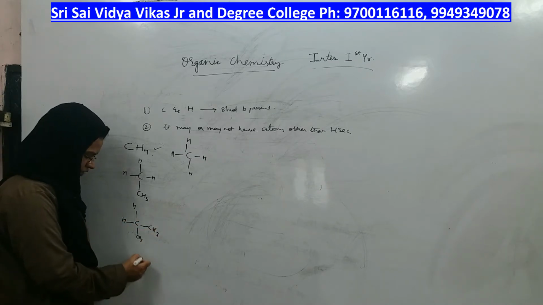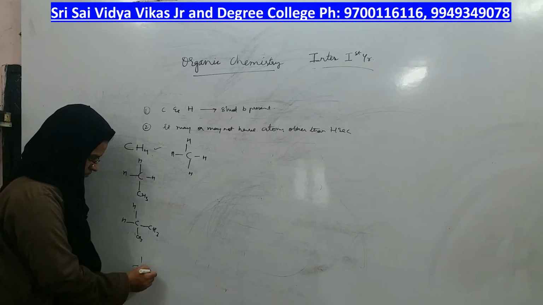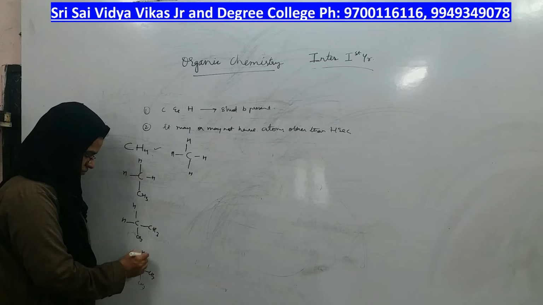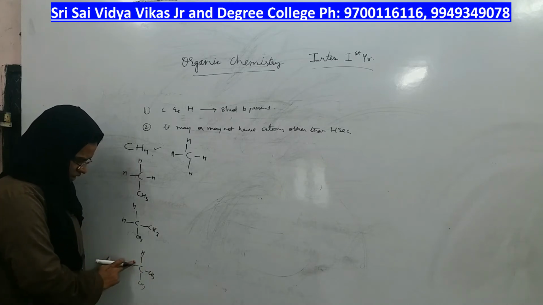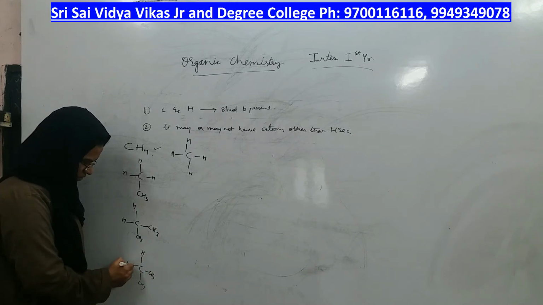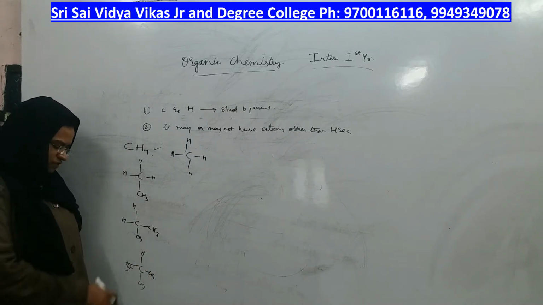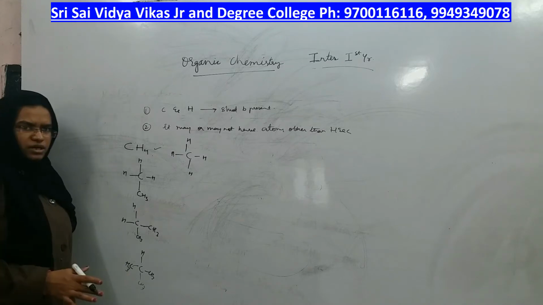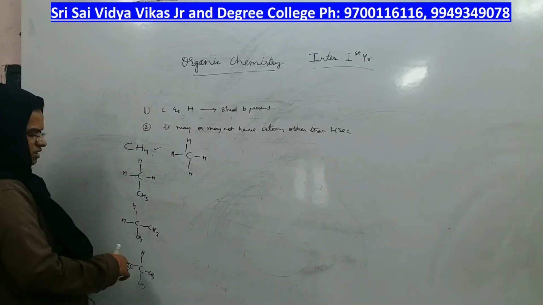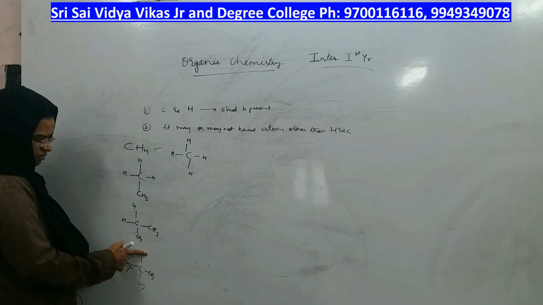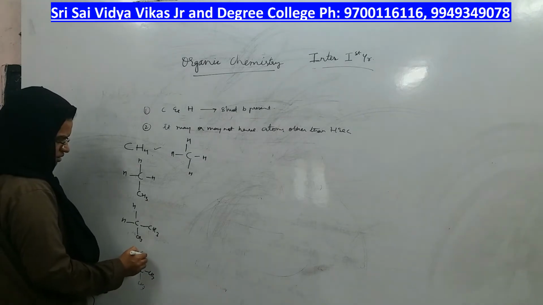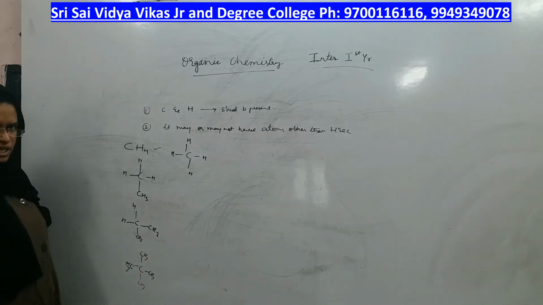Same way, if you replace another hydrogen with a carbon, you will get 1, 2, 3, 4. Butane means 4 carbons means butane. Which butane? Tertiary butyl, okay? Next, if you replace another hydrogen with a carbon, you get neopentane, right?